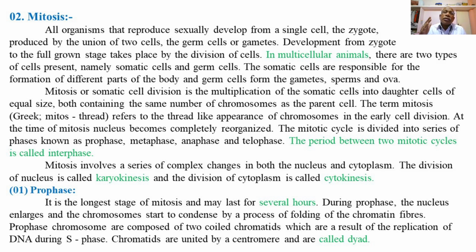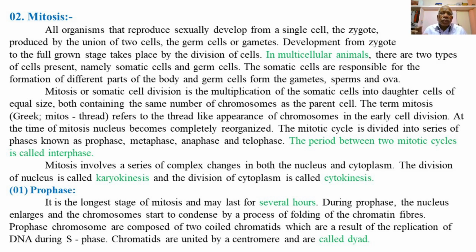So during the synthetic phase, the DNA material of the chromosome gets duplicated, and thus the chromosomes have two coiled chromatids produced during the S phase of the cell cycle.